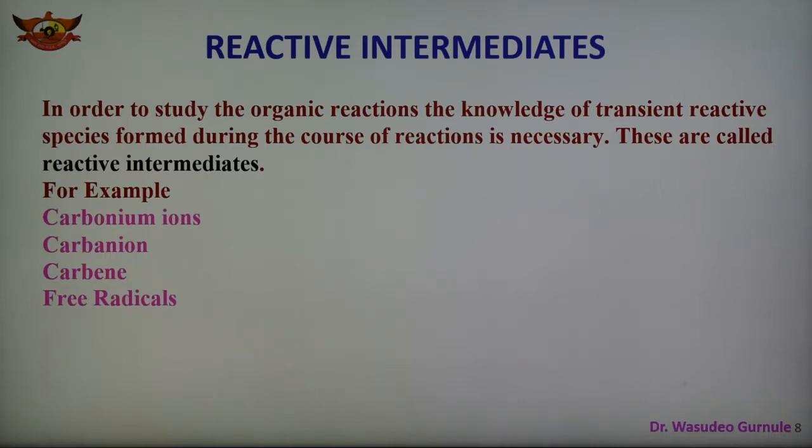So to study organic reactions, knowledge of the reactive species formed during the reaction is necessary, and this reactive species formed is known as the reactive intermediate. The first example we are going to discuss is the carbonium ion.